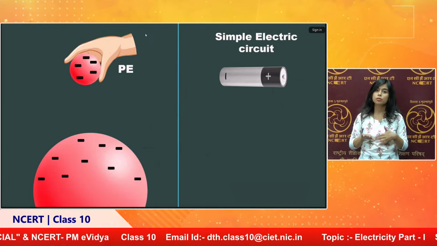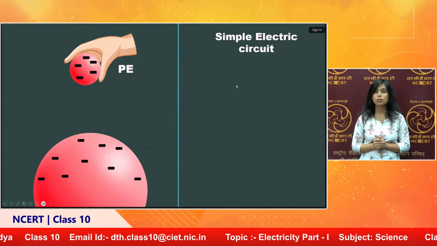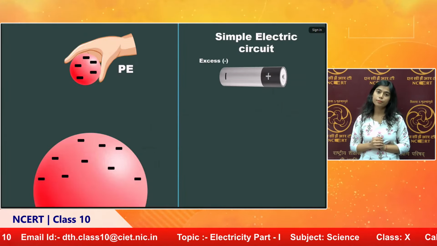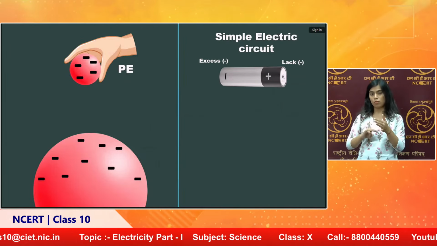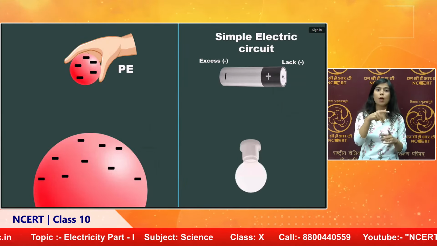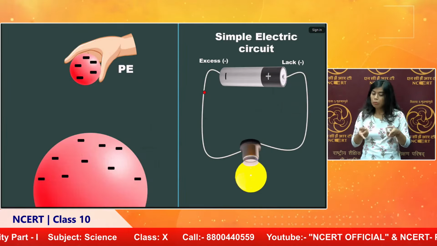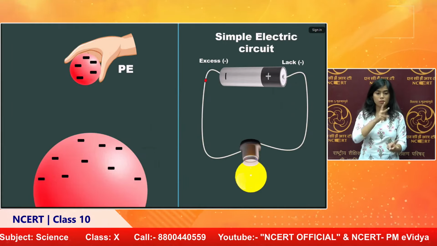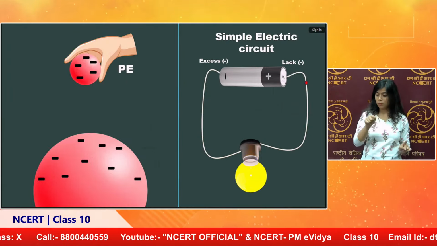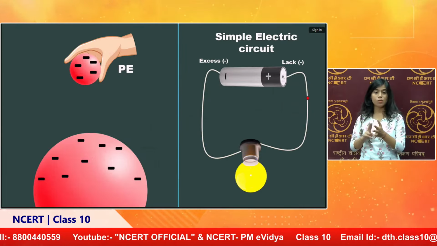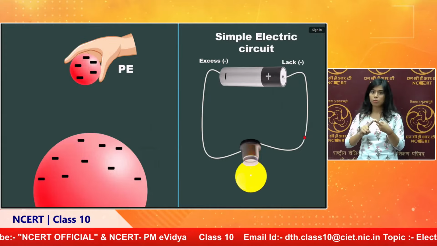Now look here. If you consider a battery, at one end there is an excess of electrons, and at the other end there is a lack of electrons, which we call the positive terminal. When we connect this to a bulb with the help of a wire, it glows. What happens here? Because of the potential difference between these two points, the electrons from the excess end will go to the end with the lack of electrons. At that time, there is a flow of charge. That flow of charge per second is called current.